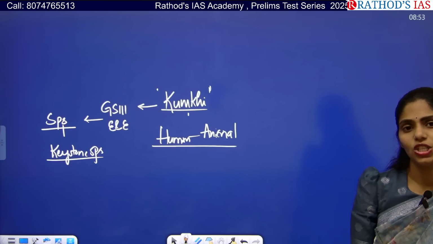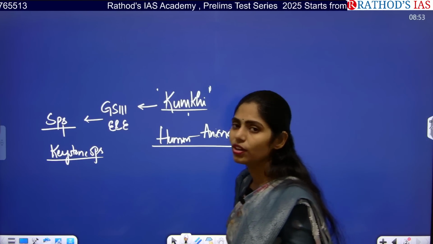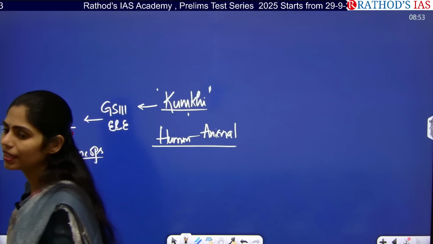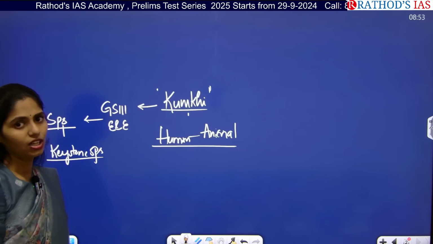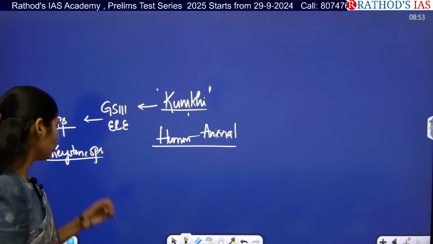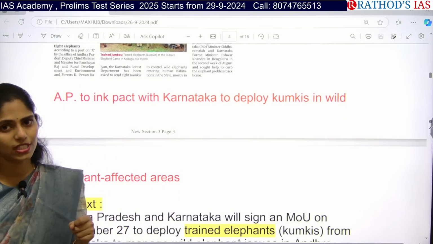Many states are deploying these kumkis to address this issue. And whenever you are writing any answer regarding human-animal conflict, again you can write this article as a case study to say yes, we can incorporate these kumkis. I hope you understood how you can use this article, right?